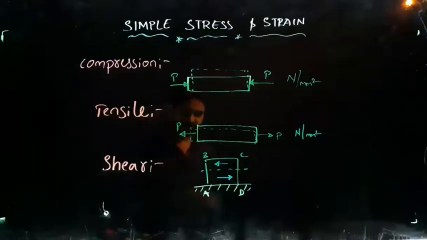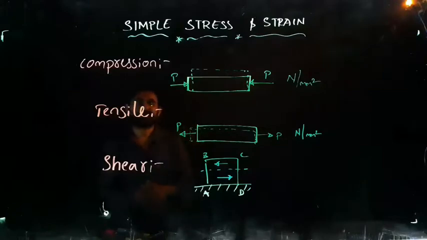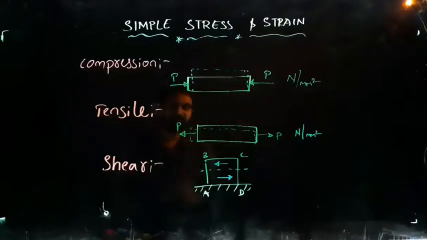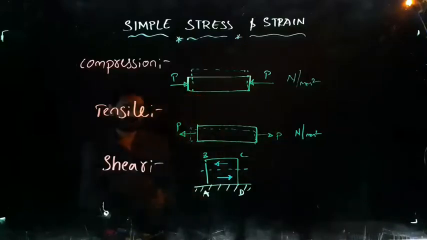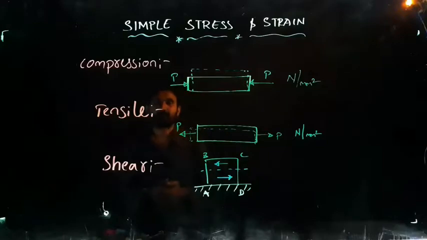When this load is shared, in the sense when the body is fixed only. See, in this case there is no sharing. So you're having three sections. One is compression, next is tension, next is shear. Compression in the sense, here the body is going to be compressed due to the external load. Tensile in the sense, the body is going to be elongated due to this external load. And third one is shearing in the sense, whatever the load which you are acting on this body, the load is going to be shared by the bodies. So these are the three cases: compression, tensile and shear.